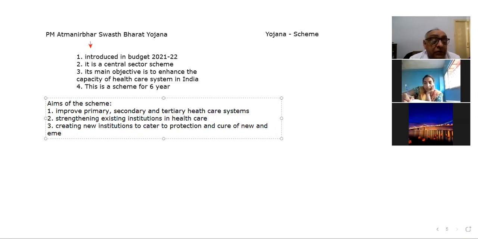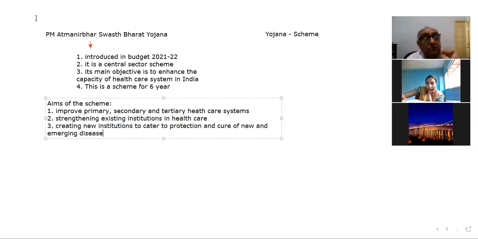Like corona. New and emerging diseases, or new diseases which are coming due to environmental changes, due to the exposure of humans to wildlife more and more, because the forests are being cut. There are many reasons. The world is becoming a global village now, we are coming in contact with each other. That is why African diseases may come into India, and Indian diseases may shift to Africa also. So such types of problems are there.